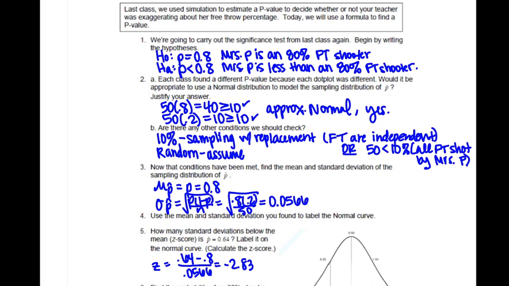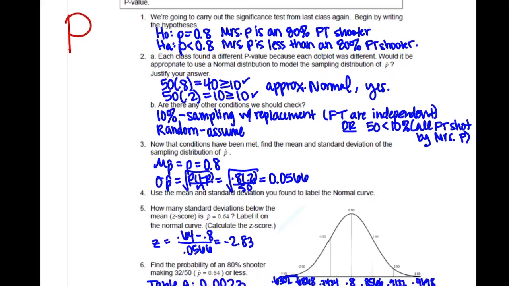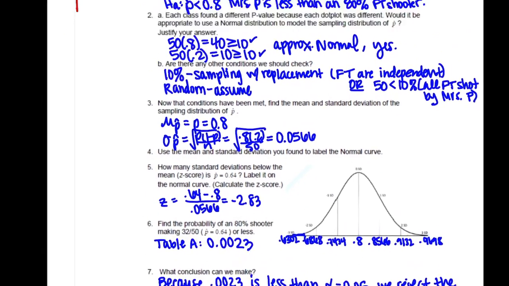So remember, we use that acronym PATH. So P was our parameter and our procedure.